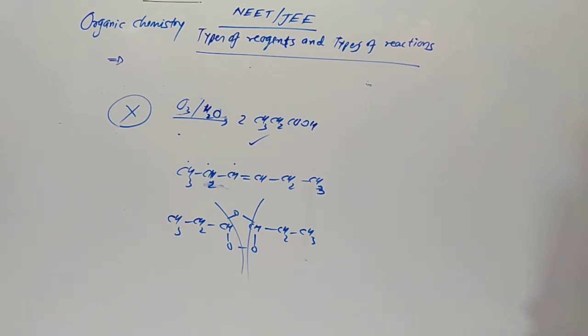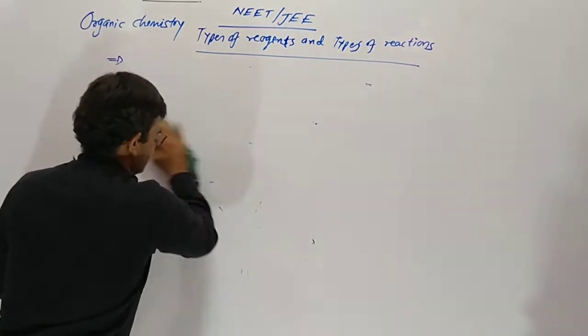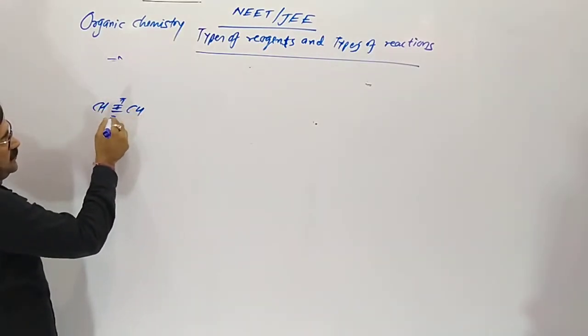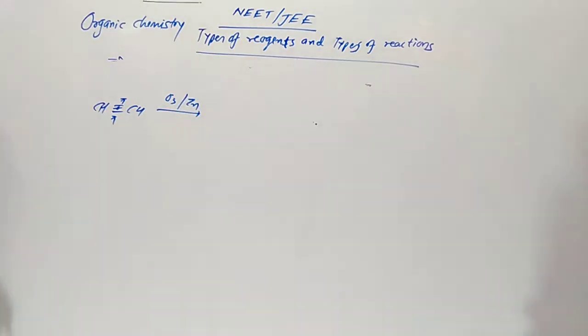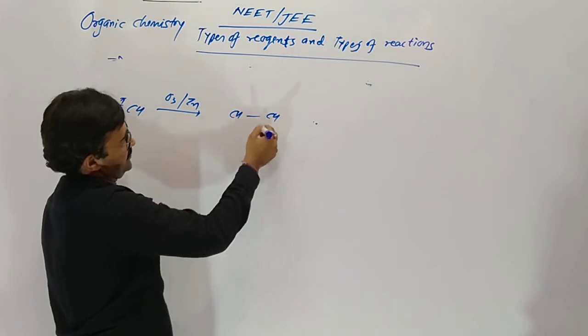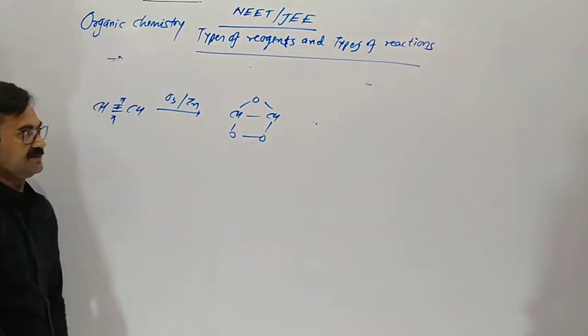Sometimes acetylene is given and asked: ozonolysis of it gives which product? Acetylene has 1 sigma and 2 pi bonds. On ozonolysis, it gives CH. The pi bond breaks, here 2, here 1 oxygen.